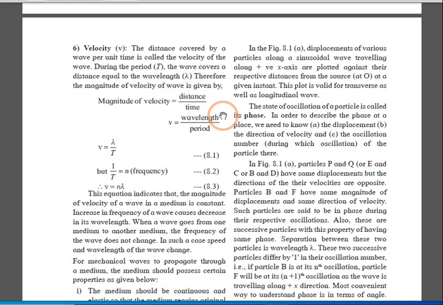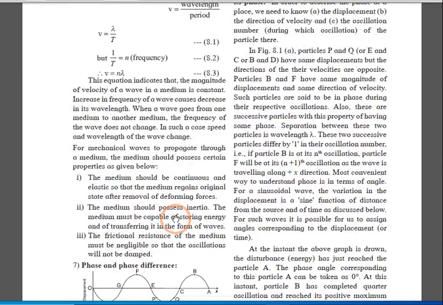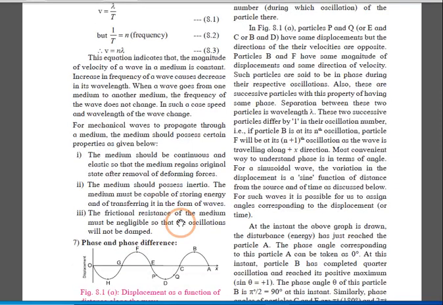Now this equation indicates that the magnitude of velocity in a medium is always constant. There are few more properties. Let's start one by one. The medium should be continuous and elastic so that the medium regains original state after removal of deforming forces. Now, what is deforming force? The force which deforms that body. There is change in shape, size of that body after applying the force. That force is called as deforming force.